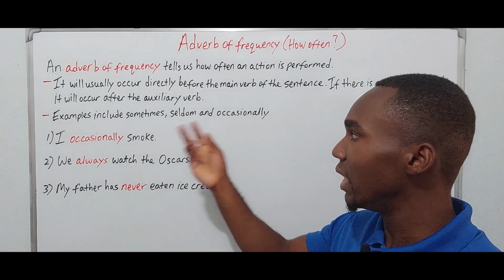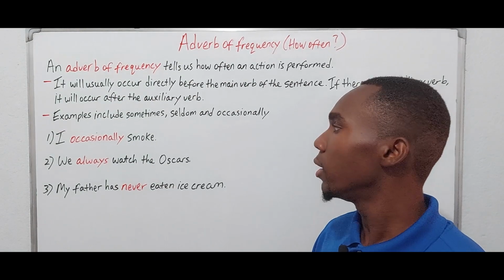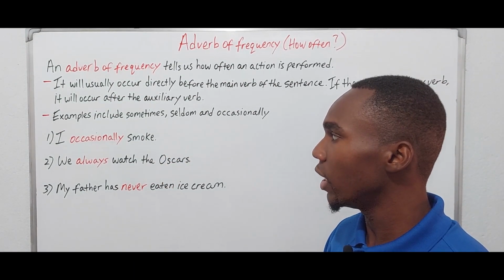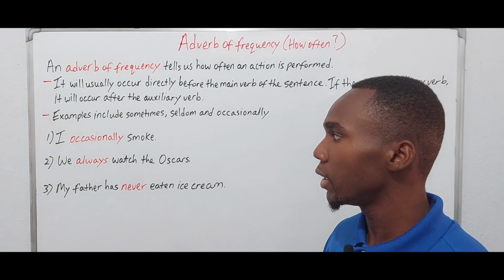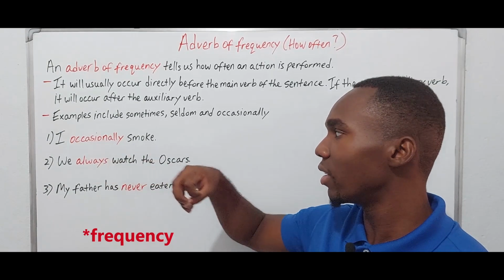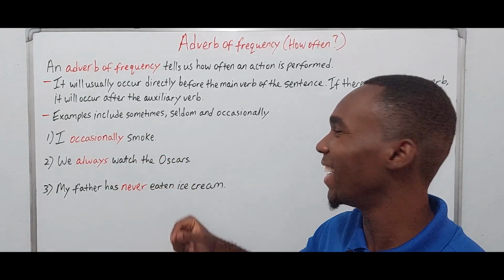Of course, these all respond to the question of how often. So, sample sentences. I occasionally smoke. So occasionally is an adverb of frequency and it's telling us how often I smoke. I don't smoke at all, but you know.